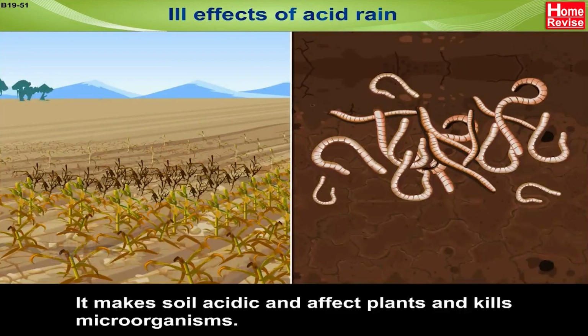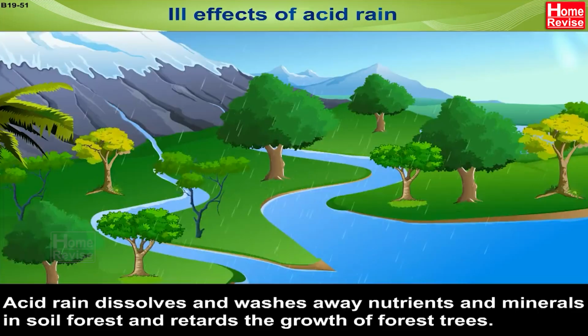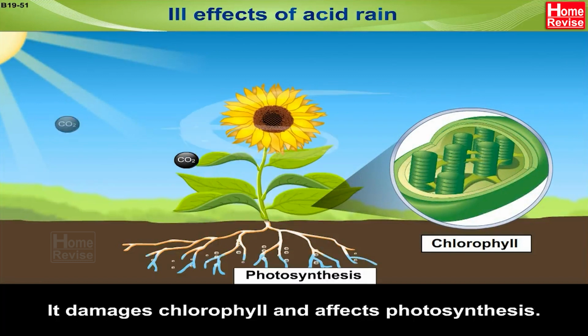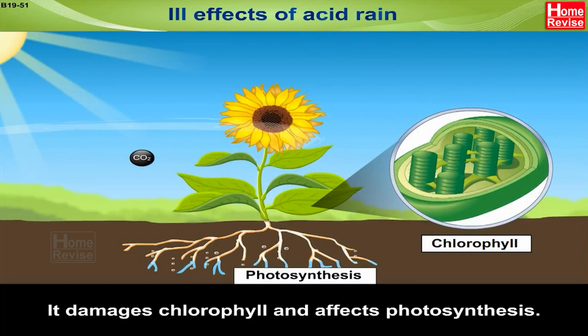It makes soil acidic and affects plants and kills microorganisms. Acid rain dissolves and washes away nutrients and minerals in soil, forest, and retards the growth of forest trees. It damages chlorophyll and affects photosynthesis.